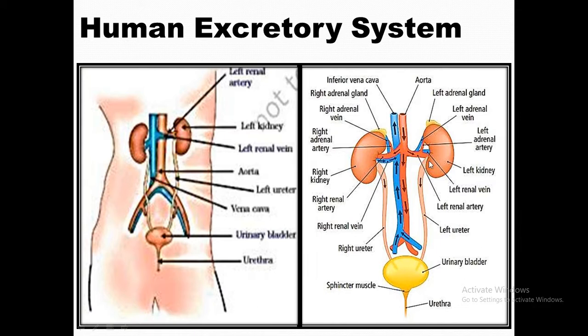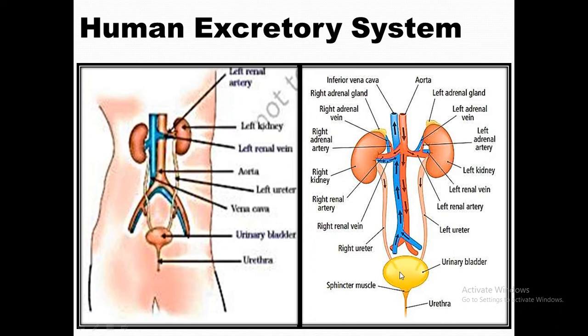On the other hand, the tube that comes out of the kidney, you can see the left and right one, both are actually the left ureter and right ureter respectively. These right and left ureters end up in the bag that is called the urinary bladder. This urinary bladder then opens out with the help of the urethra.